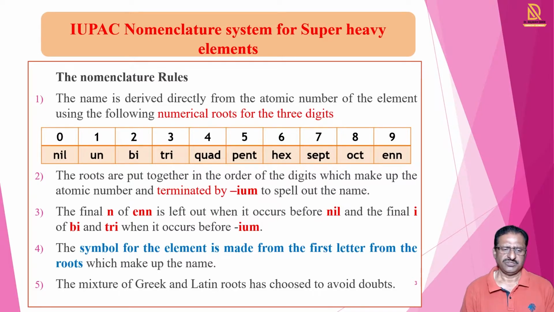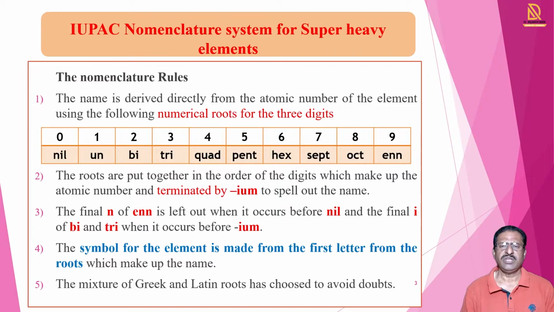In some roots, the final n of enn is left out when it occurs before nil.